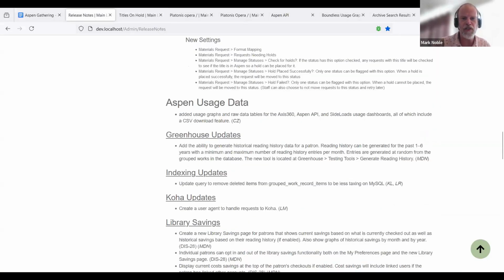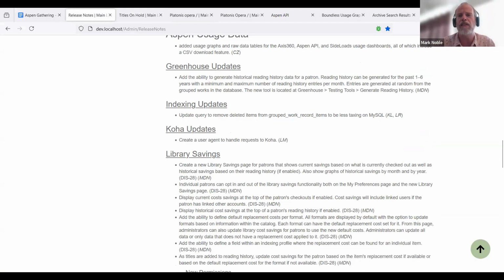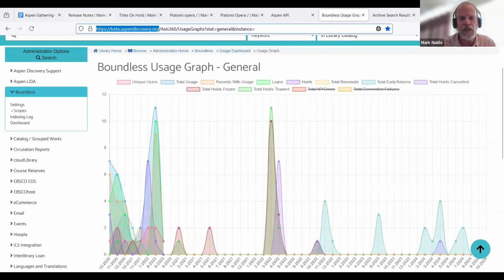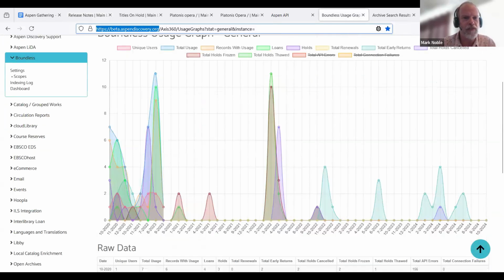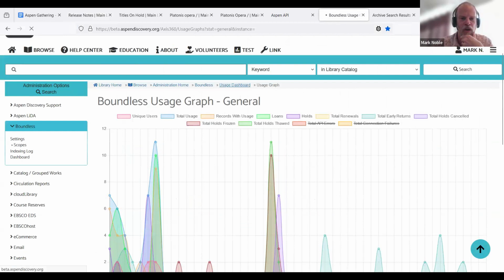Going down, Aspen usage data. So Chloe at PTFS Europe made some updates here. We've got new graphs and data tables for Access 360, the Aspen API, and side loads, which can also be downloaded. Here we've got some Boundless usage that we can see from the dashboard.